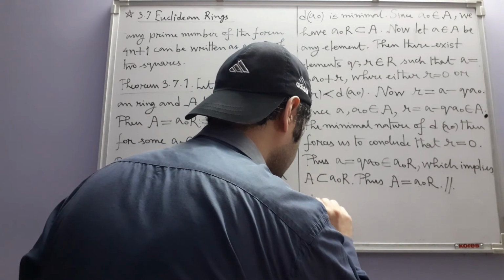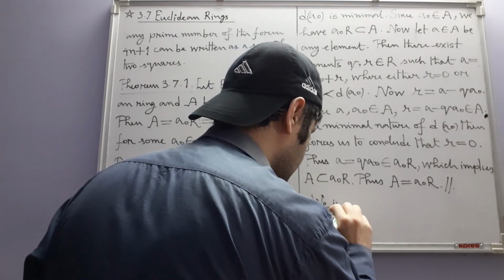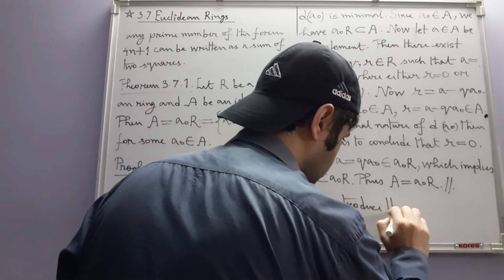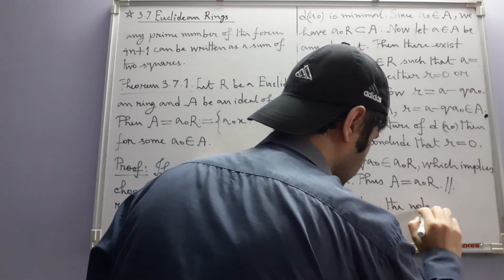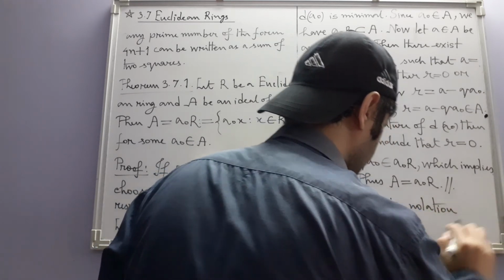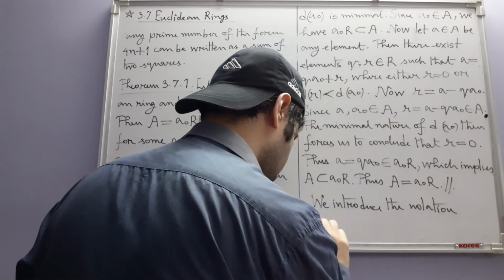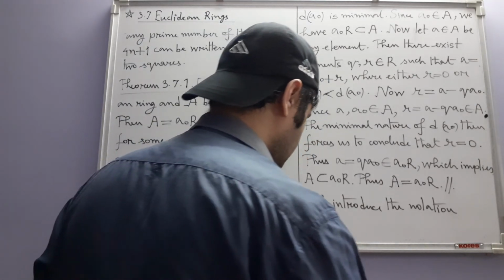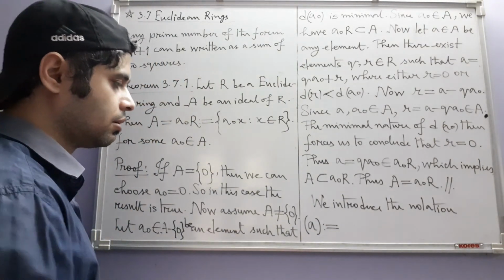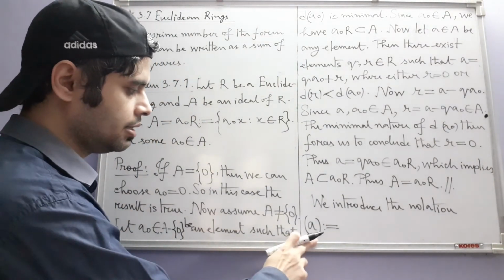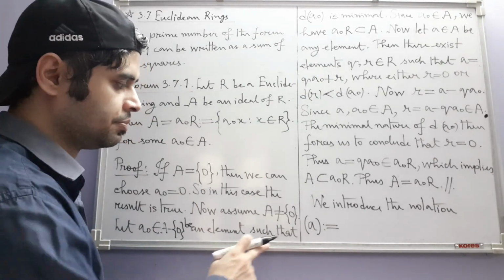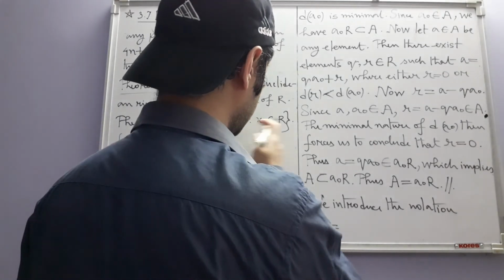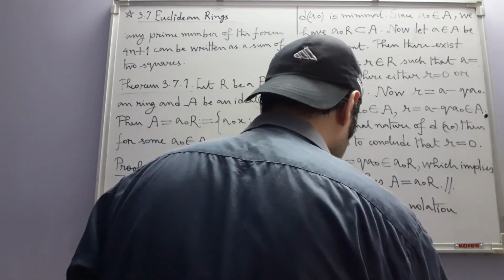We introduce the notation like this. Okay, this is also available in group theory. By this notation we sometimes denote the cyclic subgroup generated by A. So since this is a similar situation, we use the same notation